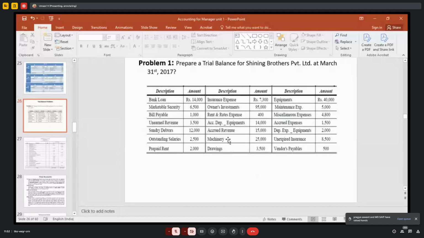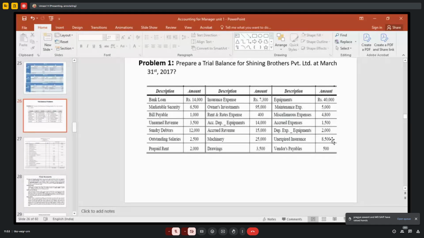See here, machinery is treated as an asset. Drawings, what we do on the liability side, from capital we have to deduct the drawings. Otherwise, we have to treat it as a debit balance. Drawings is a debit balance, right? What is taken from your business, that is to be treated as a debit balance. Then equipment is treated as an asset. You have to write debit balance. Maintenance, all the expenditures are debit balances. And then unexpired insurance. That means what? Prepaid insurance is an asset.